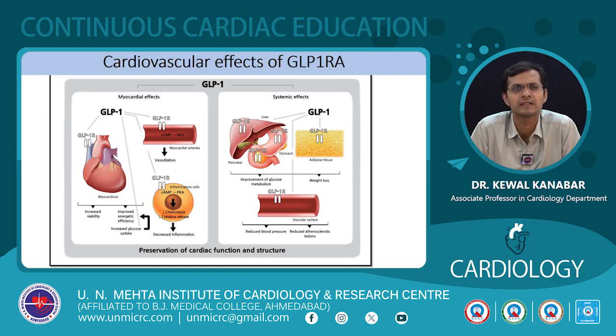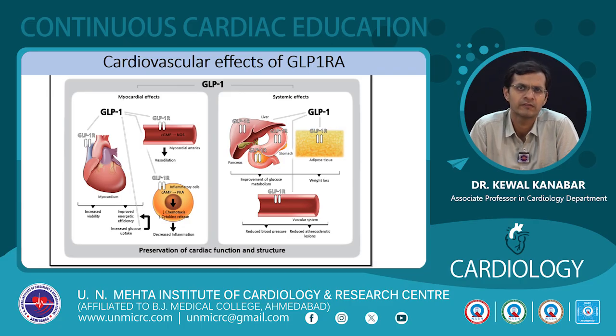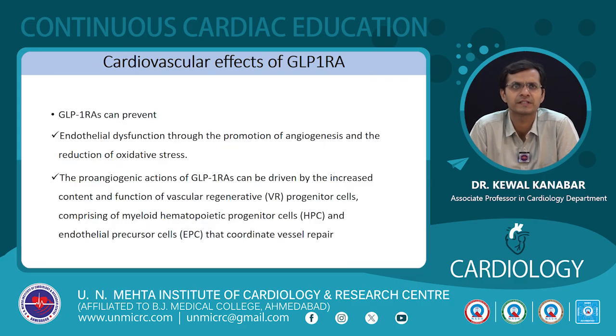GLP-1 receptors are present in the cardiomyocytes as well as the coronary arteries. Because of the action and then increased nitric oxide production, it causes vasodilatation, and by increasing the cyclic AMP levels in the cardiomyocytes, it reduces the oxidative stress. Right, systemically, it works on the pancreas, it works on the liver, it works on the adipose tissue, it works on the muscle, and exerts its multiple beneficial effects.